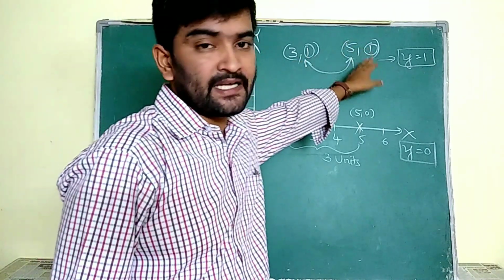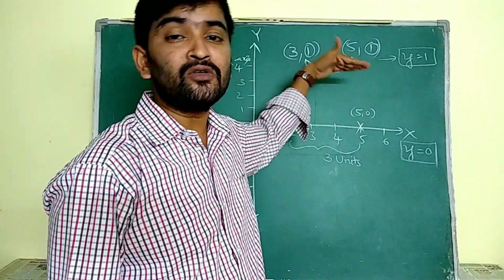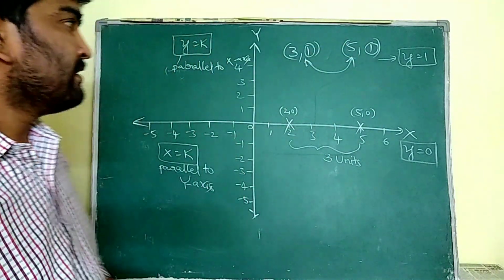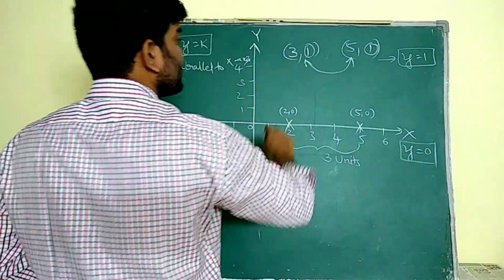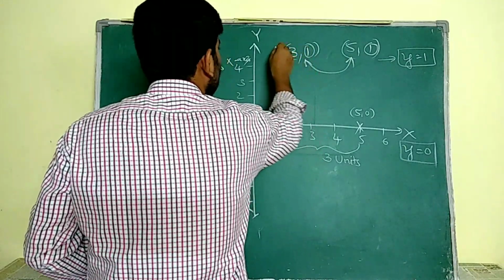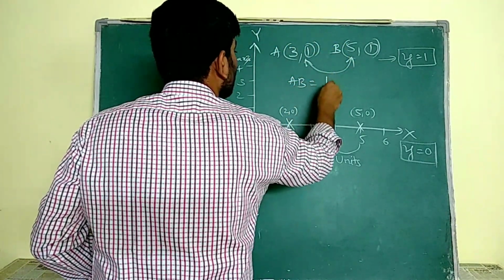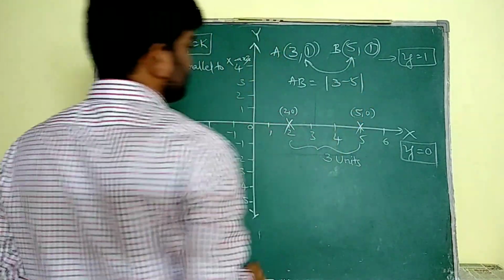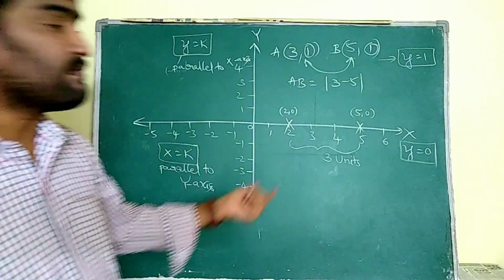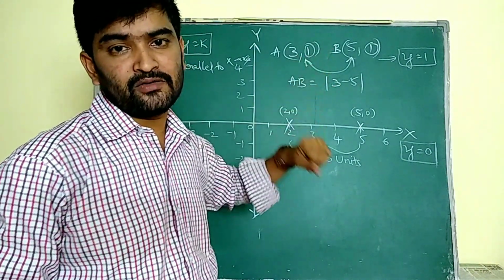Here the y values are the same, that's why these 2 points lie on the line parallel to the x axis. So if y values are the same, those 2 points lie on the same line. So the distance, let us suppose it is A and it is B, the distance AB is equal to modulus of 3 minus 5. So if y values are the same, then I have to find the modulus difference of the x values.